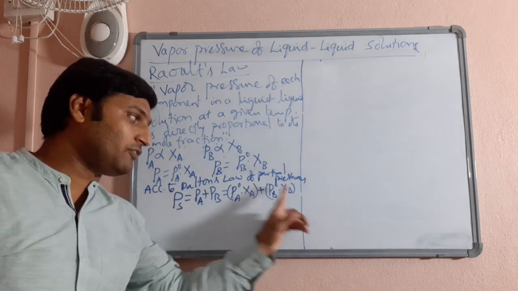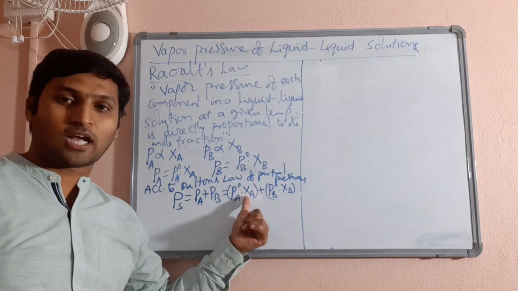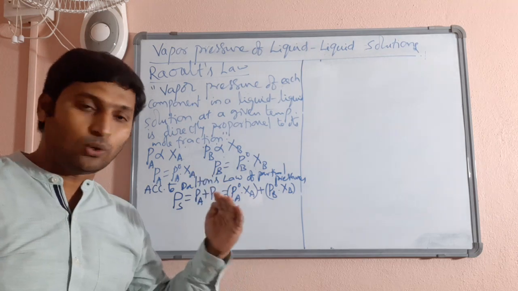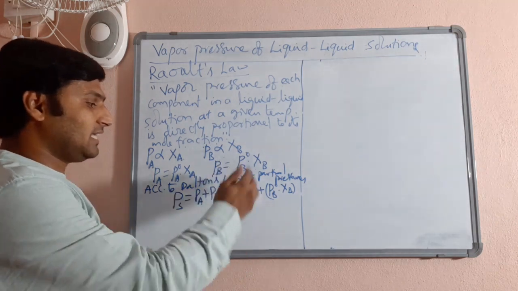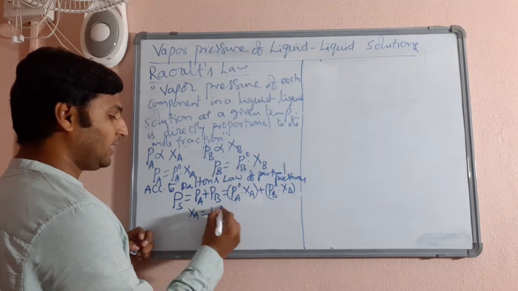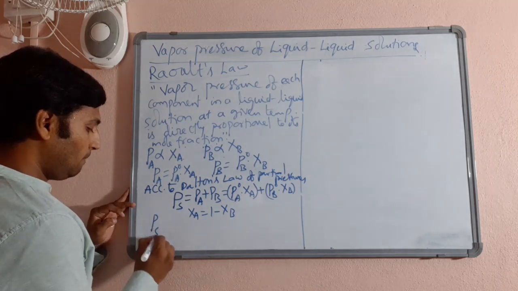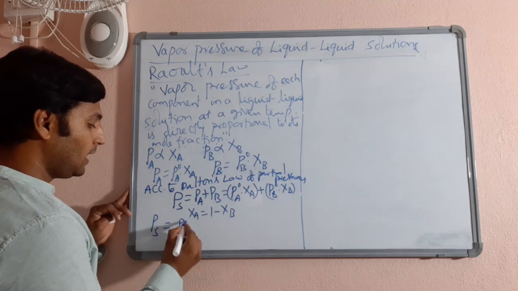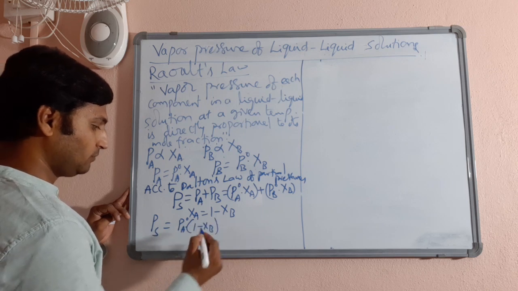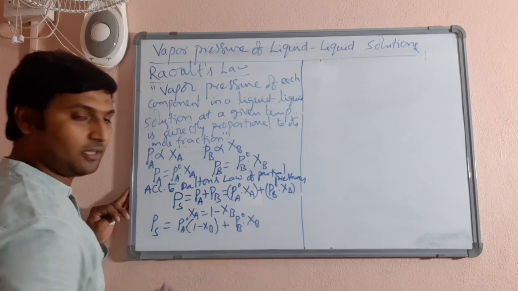Now, what we can do here is express the vapor pressure of the total solution with respect to the mole fraction of any one of the components. Because you know very well, if you know the mole fraction of one component, the mole fraction of the other component is 1 minus this much. So, by considering, say for example, in the place of XA, let me take 1 minus XB. Substitute here. Then PS will be equal to PA naught into 1 minus XB plus PB naught into XB.